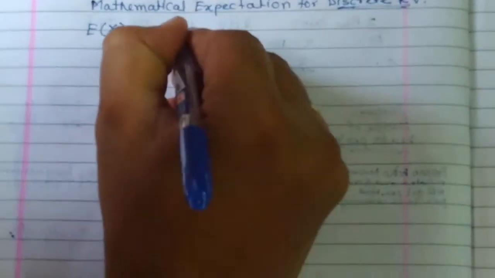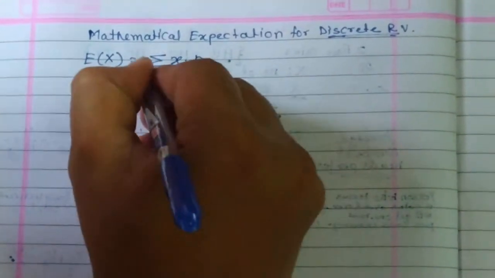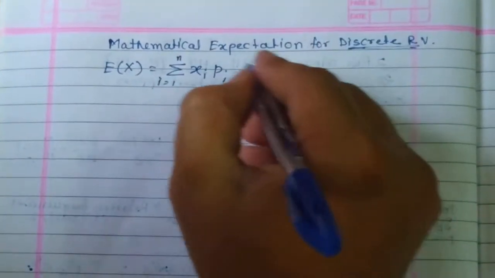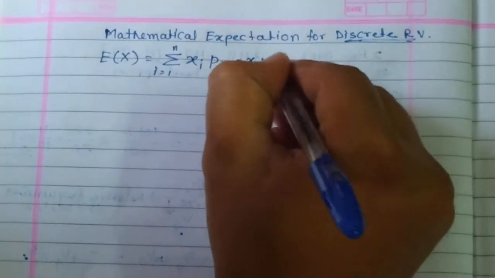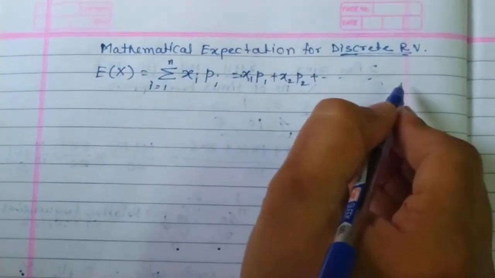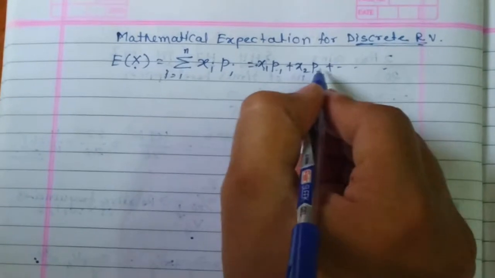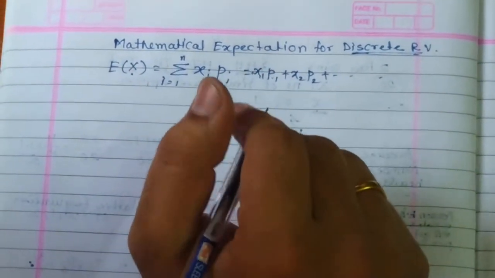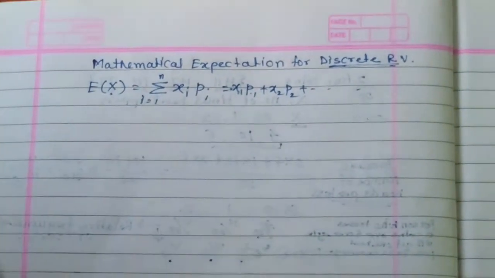E of x is equal to the summation of xi into pi, where i runs from 1 to n. We can write this as x1 p1 plus x2 p2 plus and so on, where x1, x2, xn are the values of x and p1, p2, p3 are the probabilities corresponding to them. Okay. Now, 2-3 points I would like to add here.